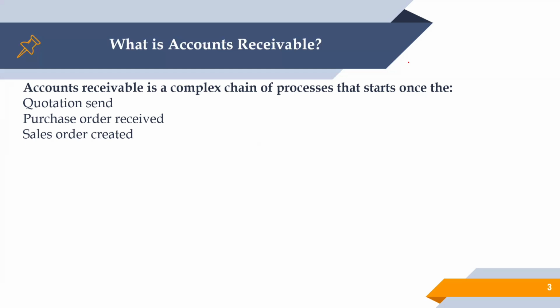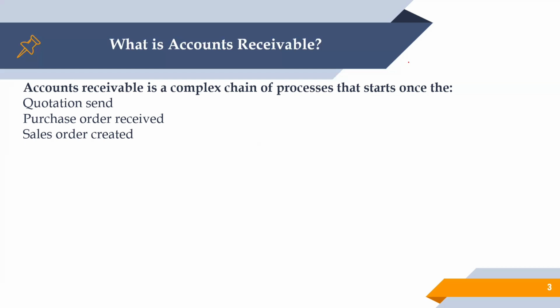That's also part of the system configuration. Once that's done, or we have the confirmation from the sales team, we create the sales order as per the purchase order and attach it.